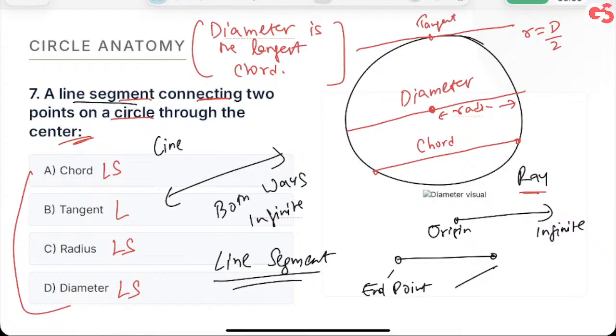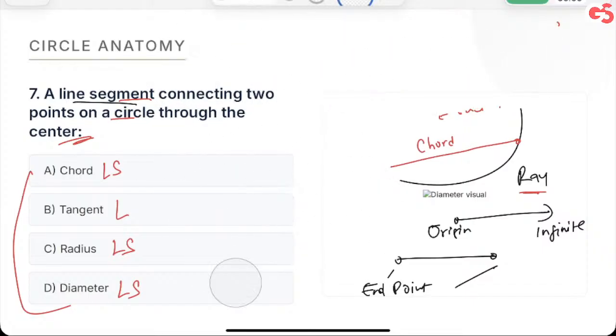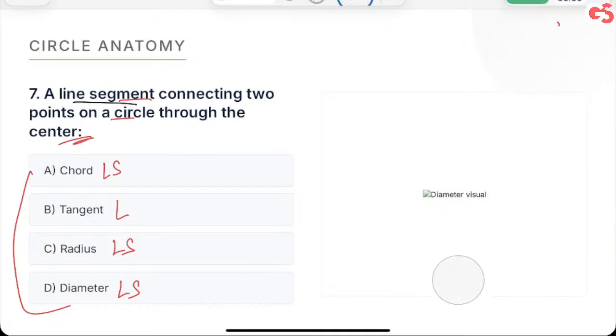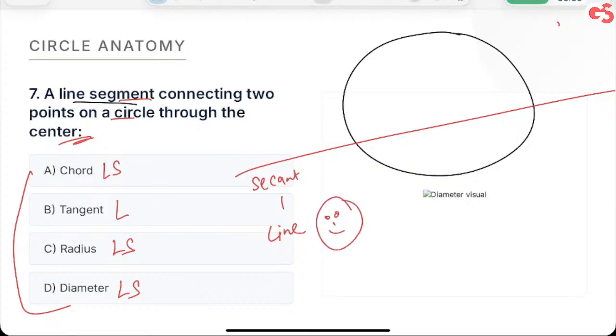Now, I want to discuss one more thing. We had line segments and lines, so do we have any line which goes inside the circle? Yes, there is one like this, and this is known as a secant. A secant is basically a line, it's not a line segment. Is that clear? Just note this as well.